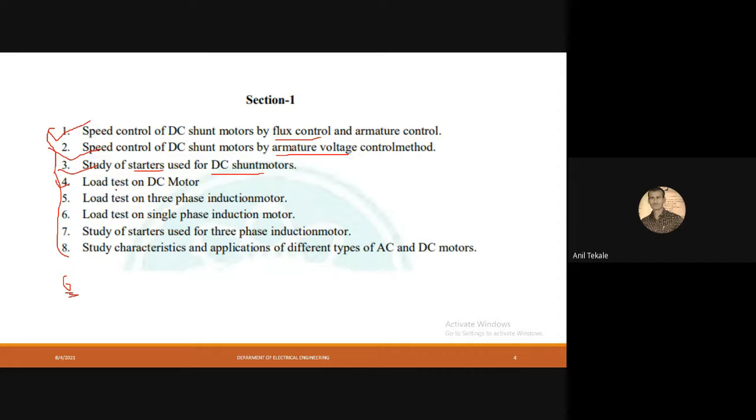Fourth, the load test on DC motor. Fifth, the load test of three-phase induction motor. And the sixth, the study of starters used for the three-phase induction motor. Also, we will go for the study of the different types of AC and DC motors. Okay, so those 6 practicals we will go through.